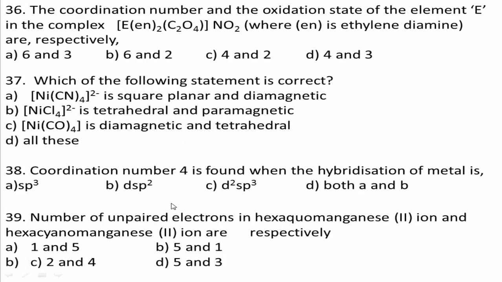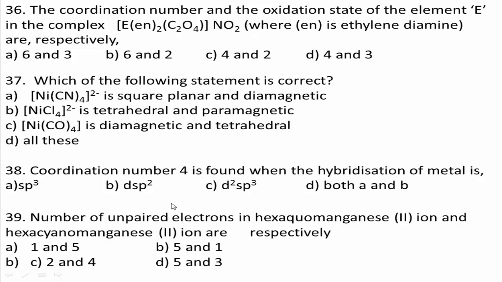Next, question number 36. The coordination number and oxidation state of the element E in the complex E(en)2(C2O4)NO2, where en is ethylene diamine, are respectively: option A, 6 and 3, option B, 6 and 2, option C, 4 and 2, option D, 4 and 3.